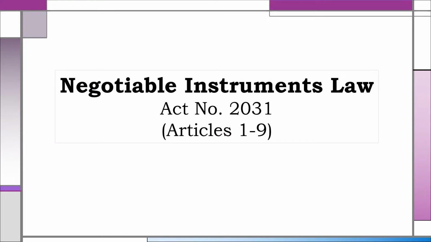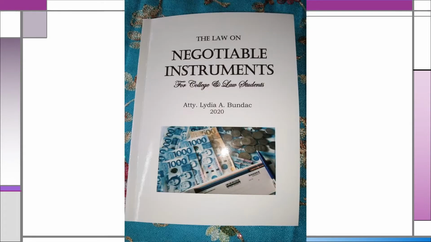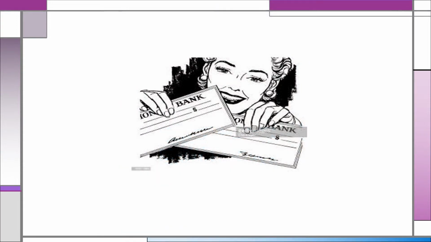This is Negotiable Instruments Law, Act Number 2031, Articles 1 to 9. Most of the discussion here are lifted from my book, The Law on Negotiable Instruments, published in late 2020. The Negotiable Instruments Law provides for three kinds of instruments: promissory notes, bills of exchange, and checks.